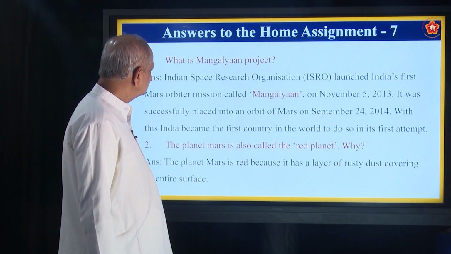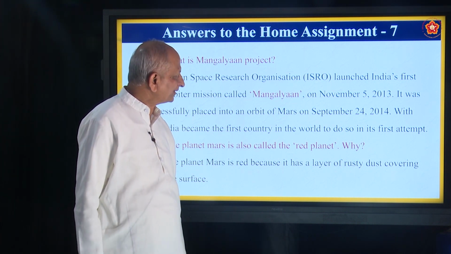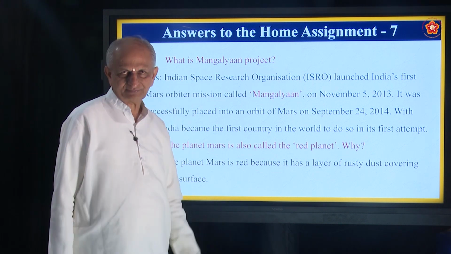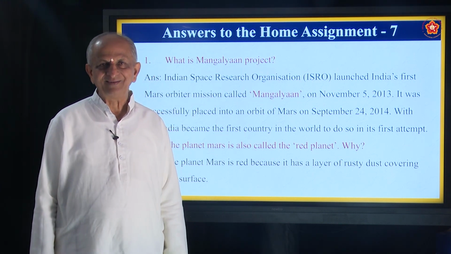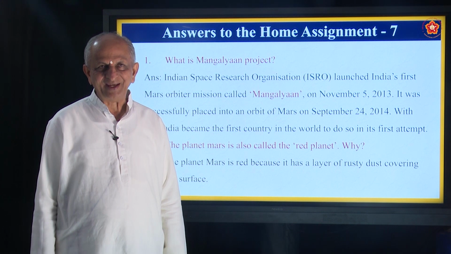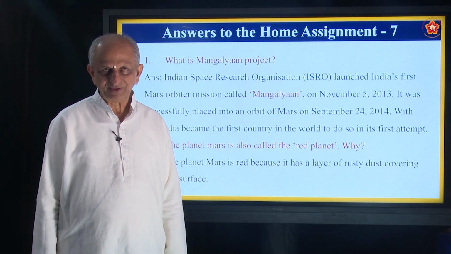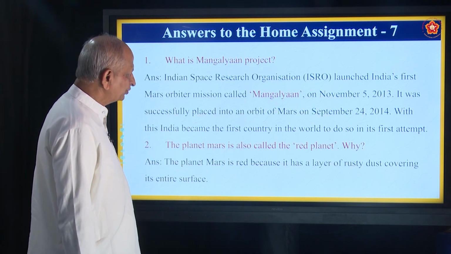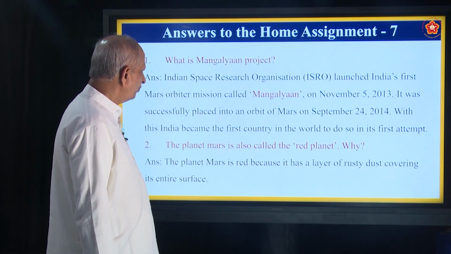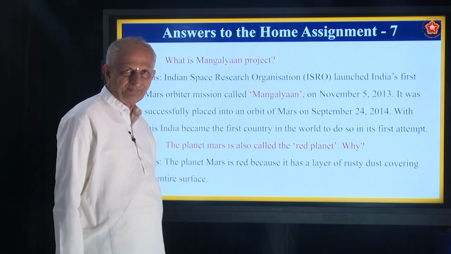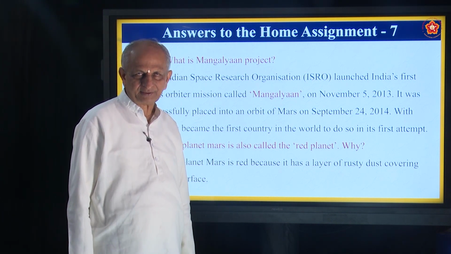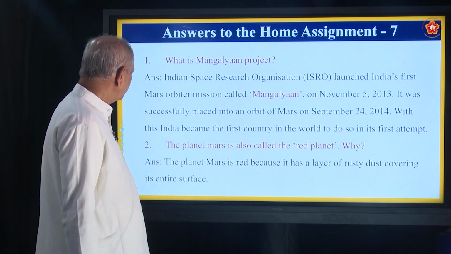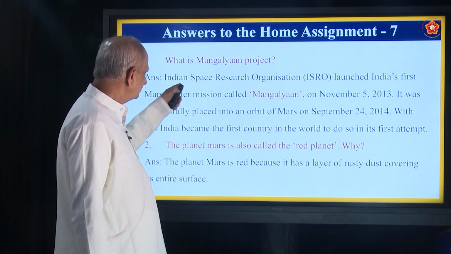And now let us try to answer the home assignment. What is the Mangalayana project? What is Mangala? Mangala is a Sanskrit word. In English, it is called Mars. So to go to that Mars, one project has started. That is called the Mangalayana project. The first project is already over. The second is getting ready. And it was done by ISRO.